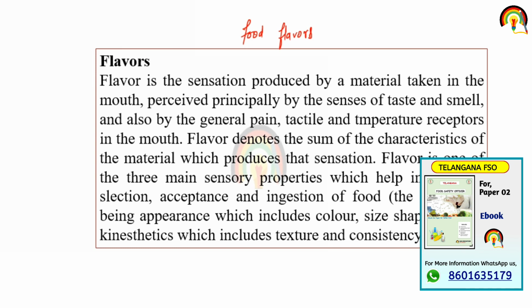Flavor denotes the sum of the characteristics of the material which produce that sensation. Flavor is one of the three main sensory properties which help in deciding selection, acceptance and ingestion of the food.